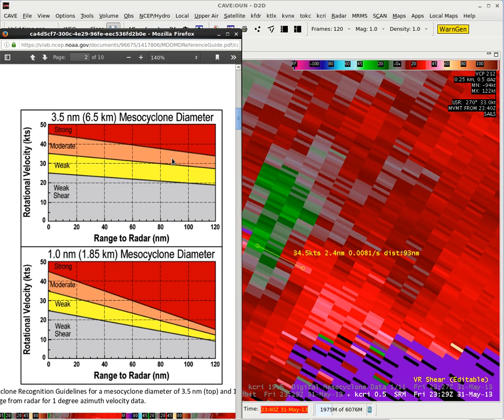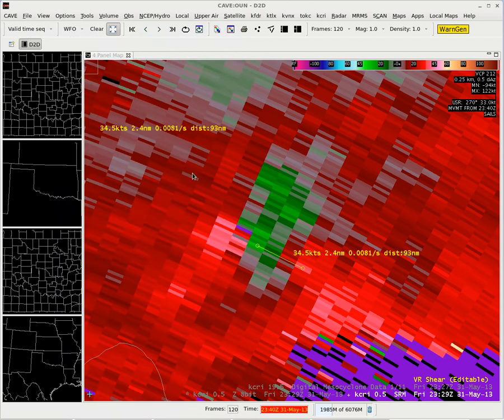If we were to have something that was a smaller mesocyclone diameter, if it was as small as 1 nautical mile, then we see at 90 nautical miles, 35 knot rotational velocities would be strong rotation. So it's somewhere between moderate to strong. It's fairly long range detection. We can get some sense for where we are in the storm.